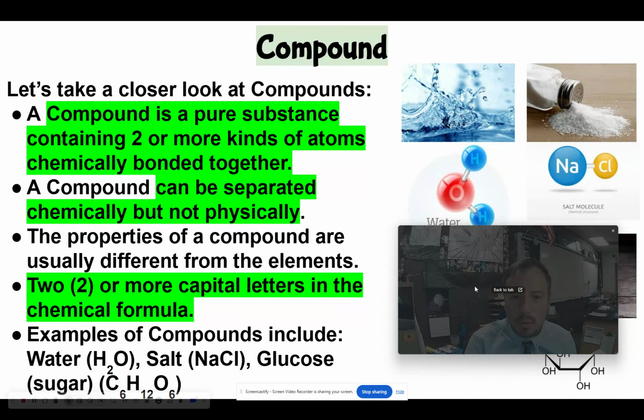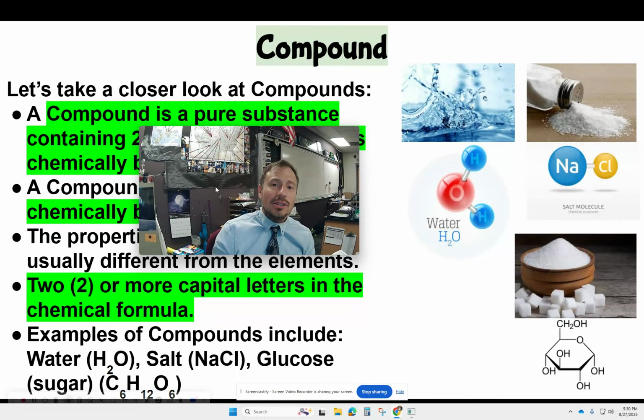Now, what I mean by the properties of the compound being different from the elements: let's take a look at water, H2O. Hydrogen and oxygen are flammable. In fact, sometimes they're used as rocket fuel, like liquid oxygen. So is hydrogen, which is pretty flammable as well.